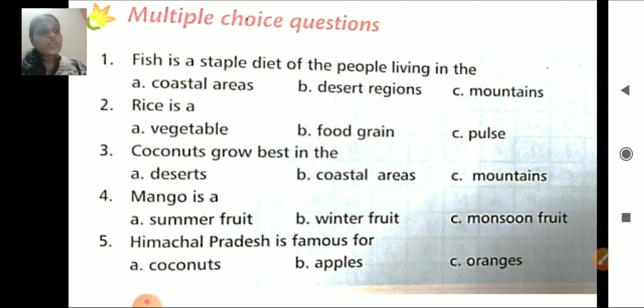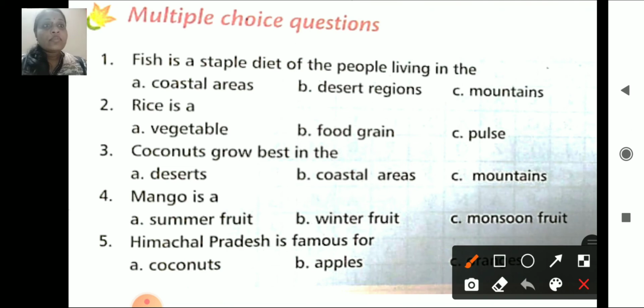Multiple choice question. Fish is a staple diet for the people living in the coastal areas. So coastal areas, they eat more fish. Rice is a food grain.